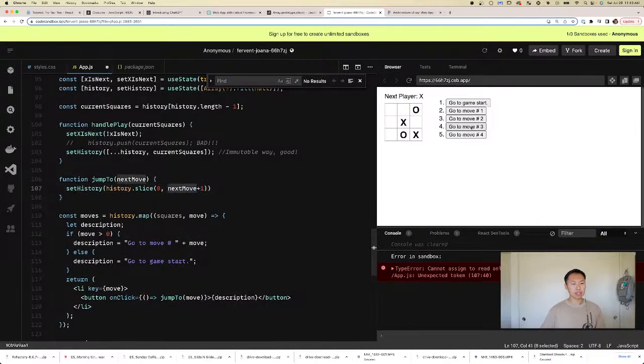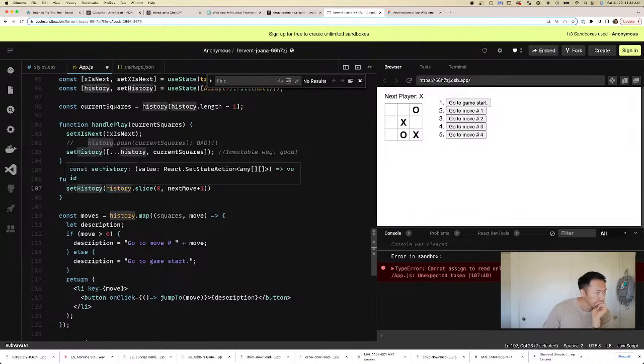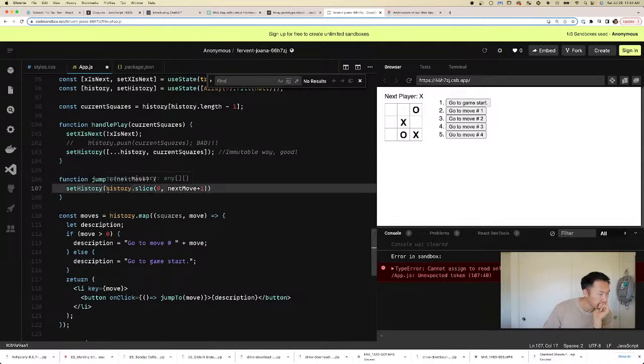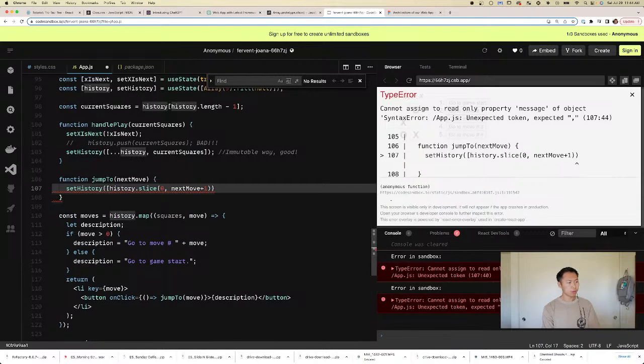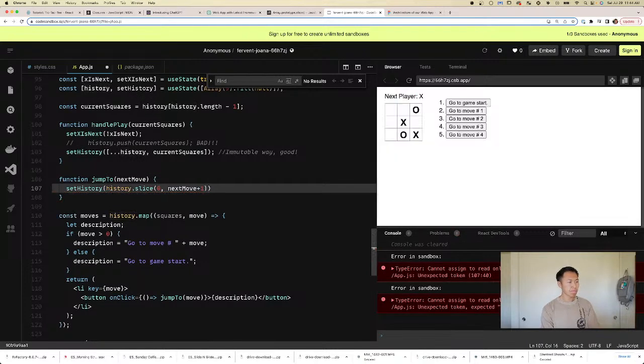And the next move is, let's say here, right? So 2. The next move would be 2. So this is 0 to 2. And then we're setting the history to this. Okay. And we set the history to that.